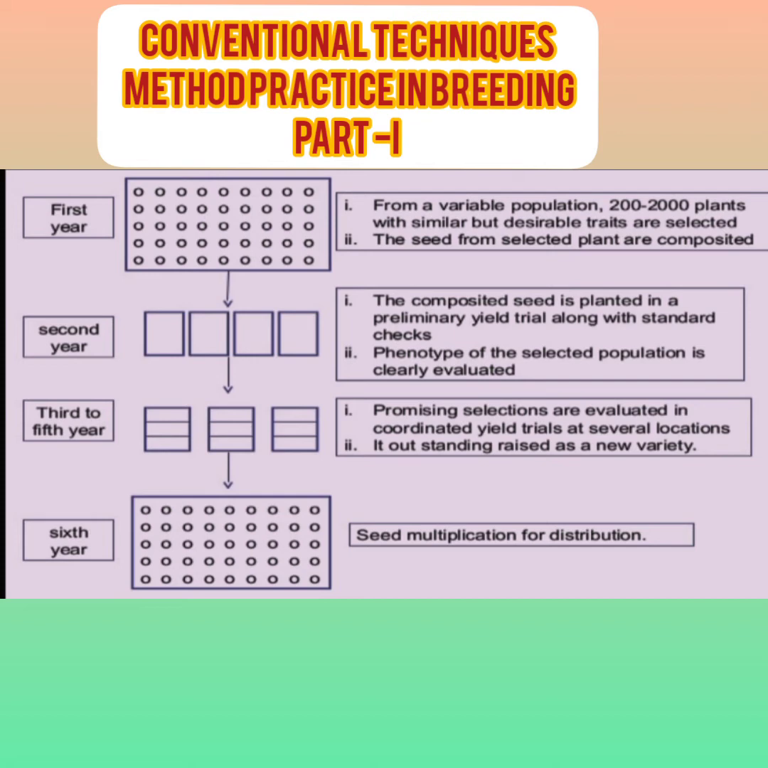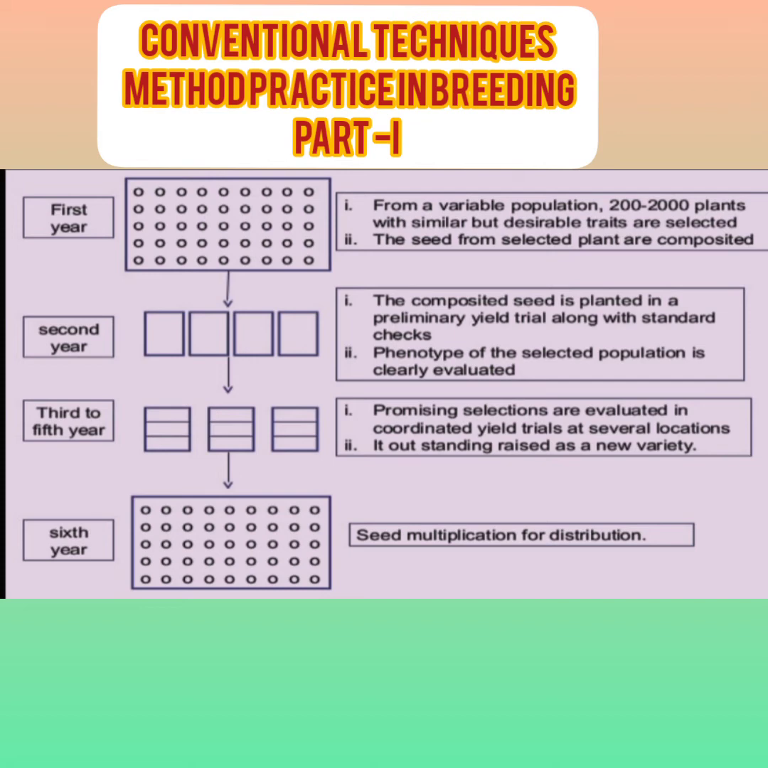In the first year, from the variable population, 200 to 2000 plants are selected on the basis of desirable characters. The seeds from the selected plants are composited. In the second year, they are planted again. The composite seed is planted and a preliminary yield trial is conducted along with the standard checks. Then the phenotype of the selected population is evaluated.